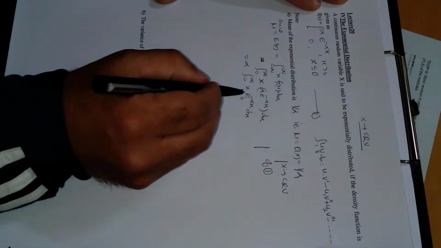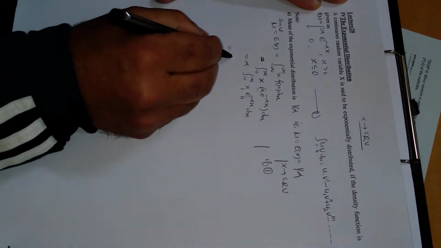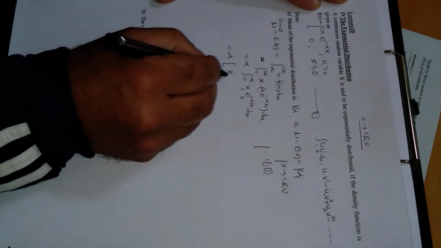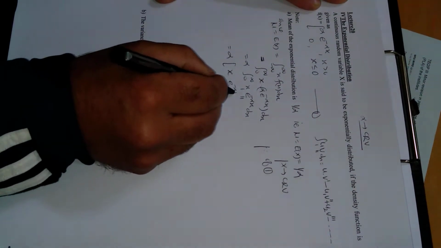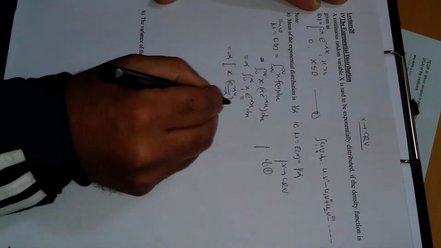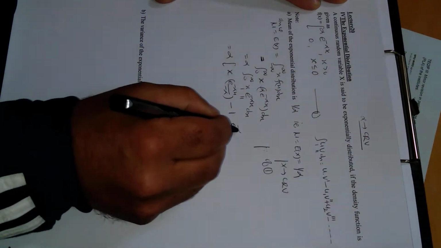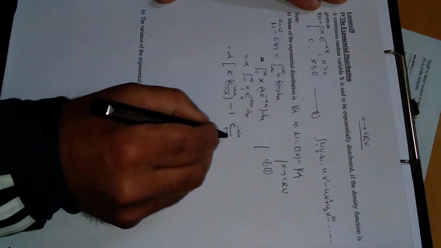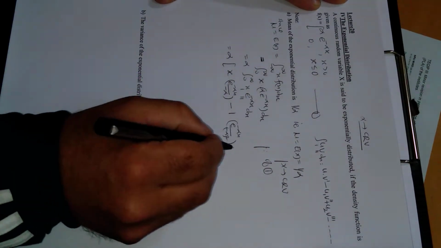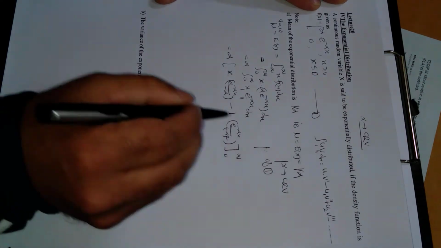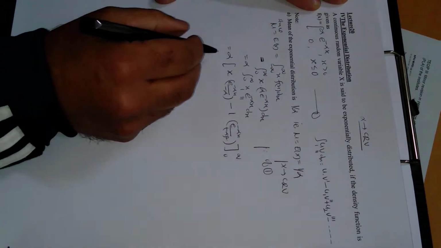This is the first function, this is the second function. So this can be written as alpha times x, its integration is e power minus alpha x upon minus alpha. Next will be the derivative of x, which is 1, its integration e power minus alpha x upon minus alpha square. So bracket close. The next term is not possible, 0 to infinity, because the derivative of 1 will be 0.